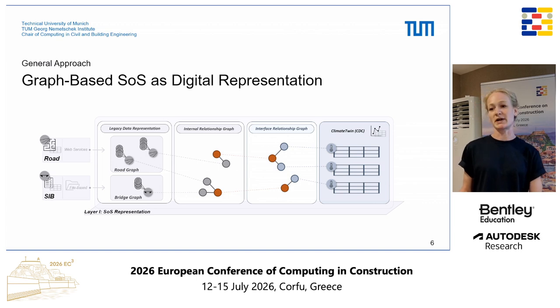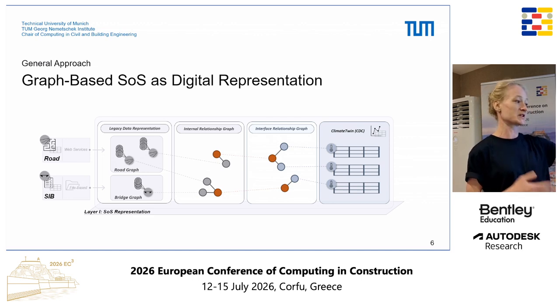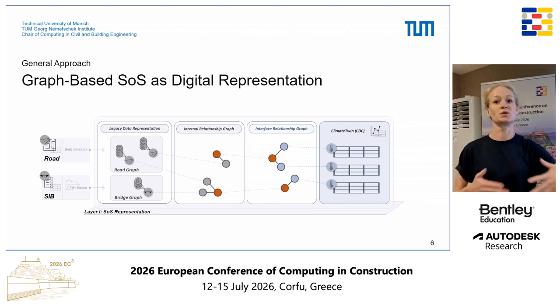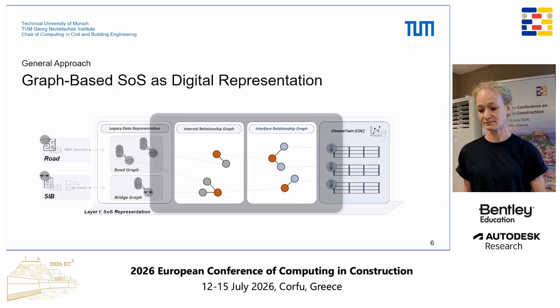And this we do by creating something like an overlap between the systems. So if we have an entity, we represent this entity in several graphs that at the end allows us to assign data sources to each other. Giving an example, a bridge, for example, is represented as well in the bridge graph, where some bridge condition data is stored, but also in the internal relationship graph, where its relation to a road asset is captured. And then in the external relationship graph, we have a relation to a weather station, for example.